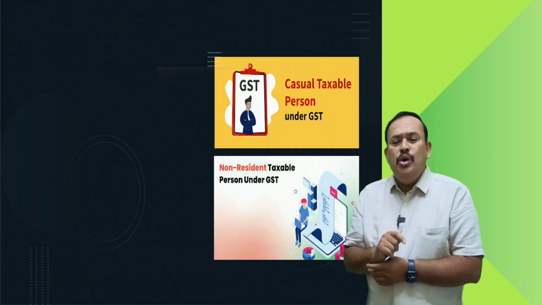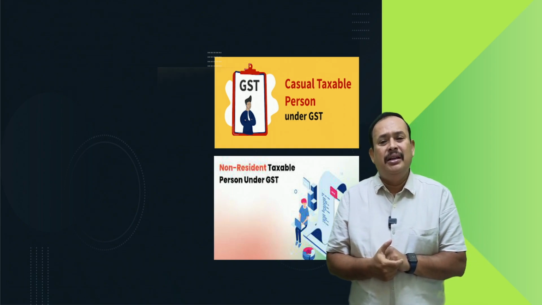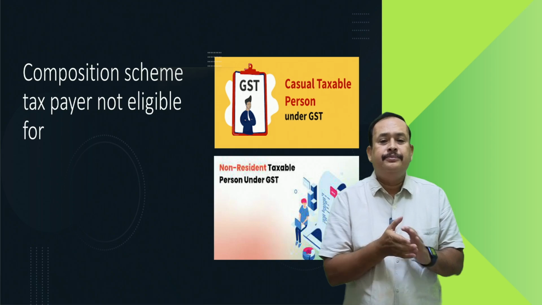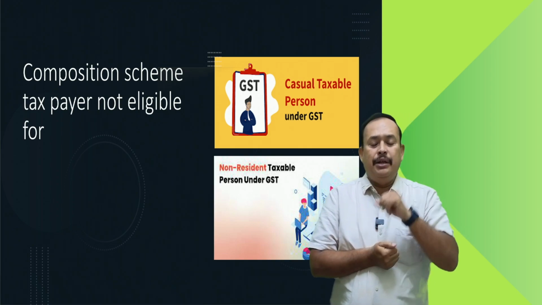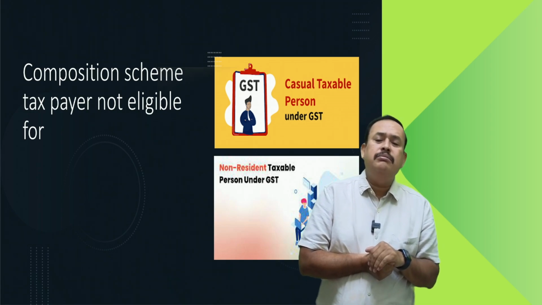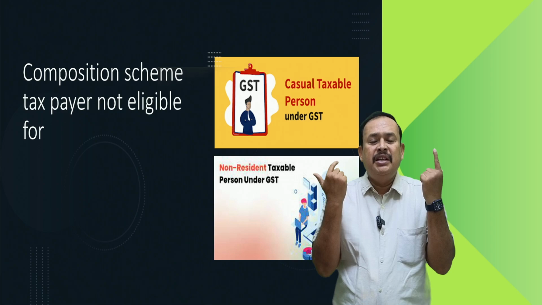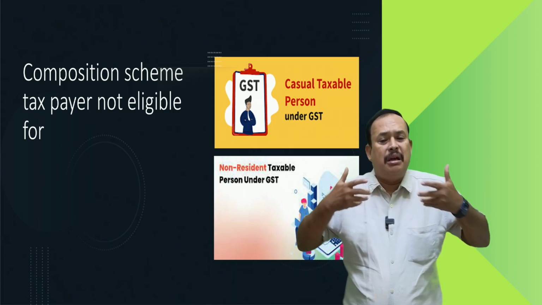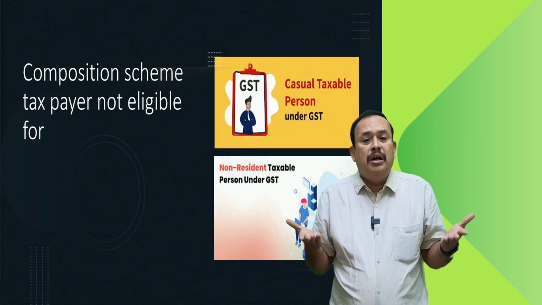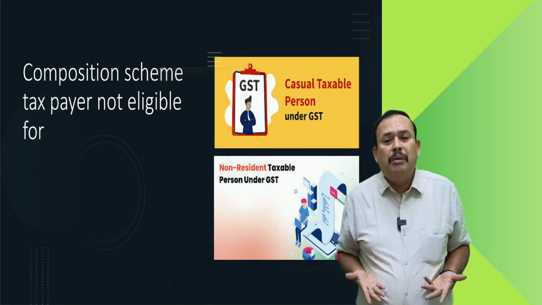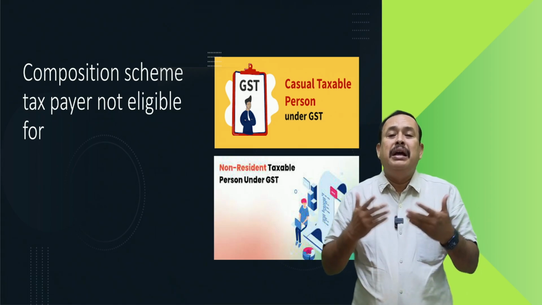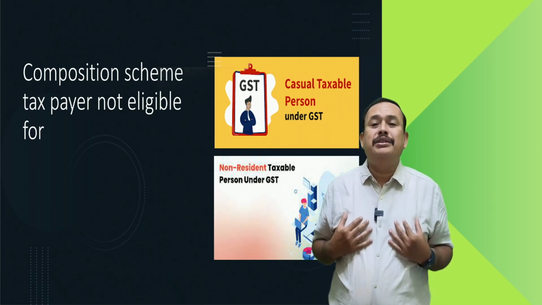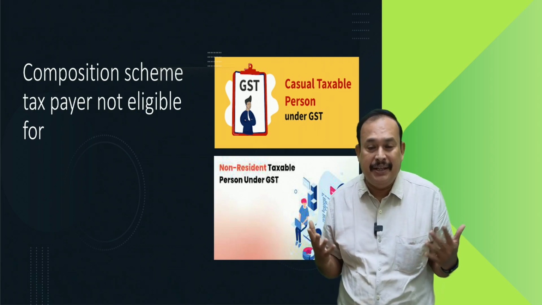Sir, who is a casual taxable person first of all? Not eligible for the composition scheme. I will tell you. I am Mr. C of Chennai. I belong to Tamil Nadu. My place of business is in Tamil Nadu. My address proof, my Aadhaar, my PAN, my ration card, all belong to Tamil Nadu. I am a resident of Tamil Nadu.